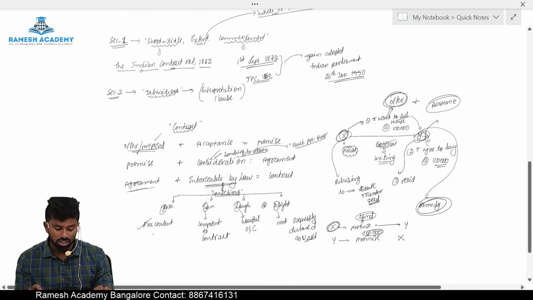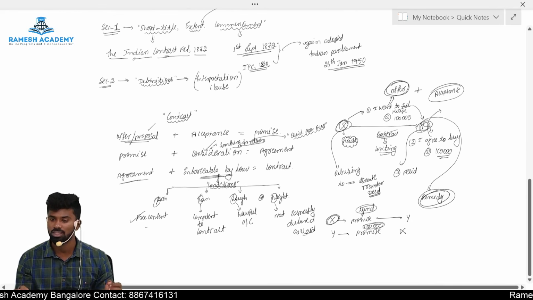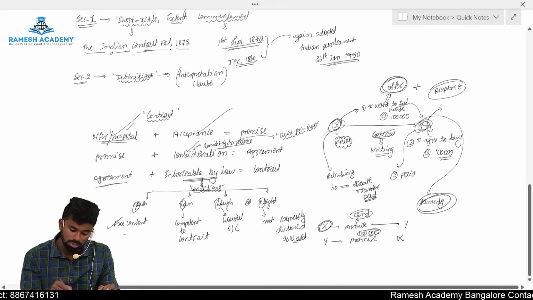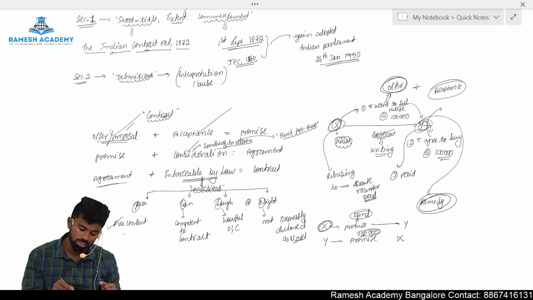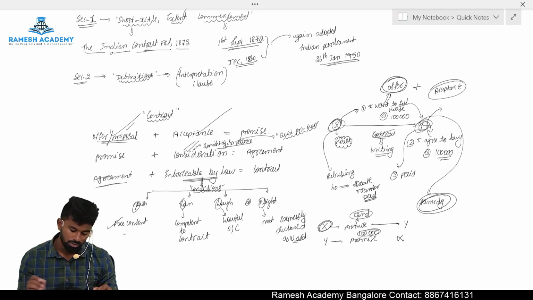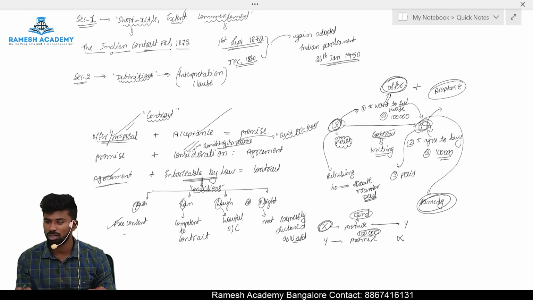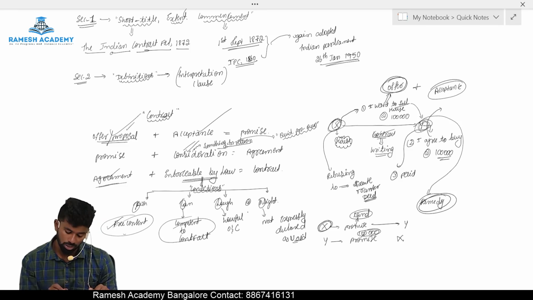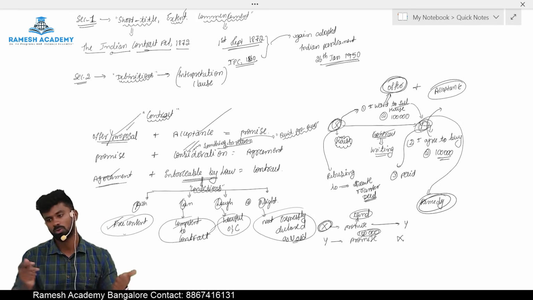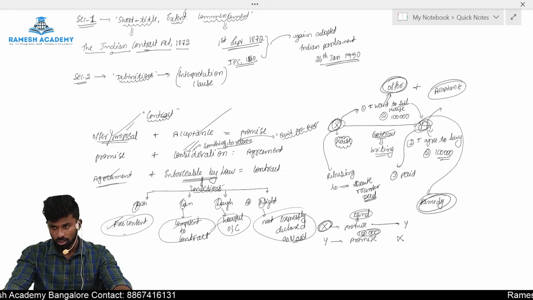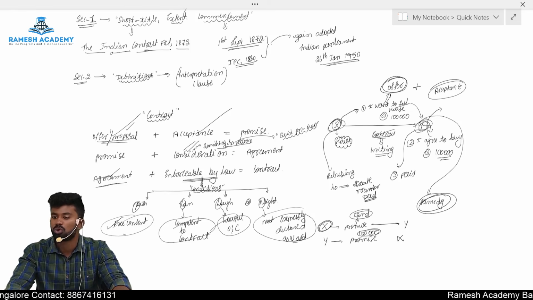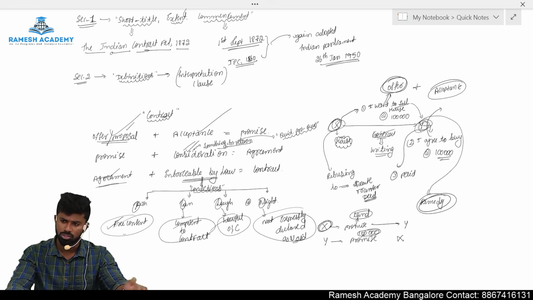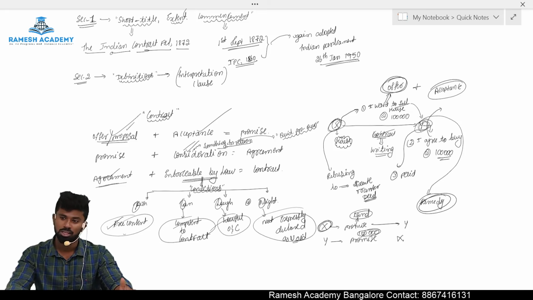In a nutshell, this is the entire Contract Act. That is what we're going to discuss. We're going to discuss in detail what is offer, rules of offer, what is acceptance, rules of acceptance, what is consideration, rules of consideration, and which agreements are enforceable by law and which are not. Again, we will discuss free consent, competent to contract, lawful object, and not expressly declared as void. This is nothing but your entire Contract Act 1872.